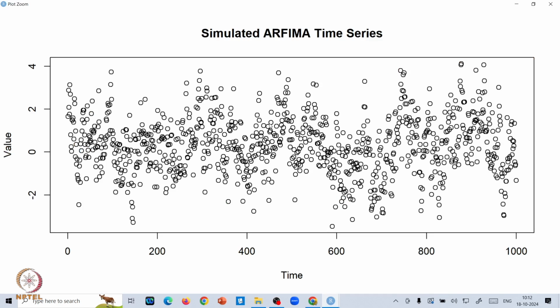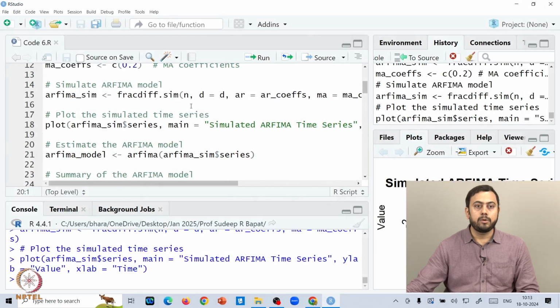Now if you repeat the same exercise a second time, you should get a completely different picture. It should be similar, but all the values would be different because this is a simulated sample. So every time you run the code, you should expect a different sample. All right, hope this makes sense. Now let me close this and come back to the code.